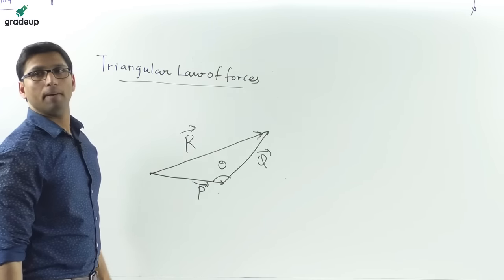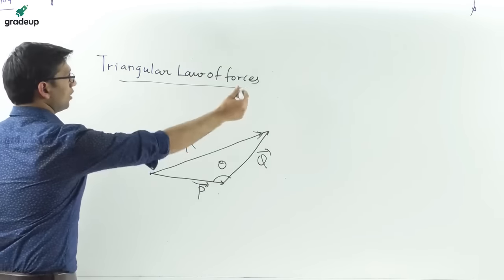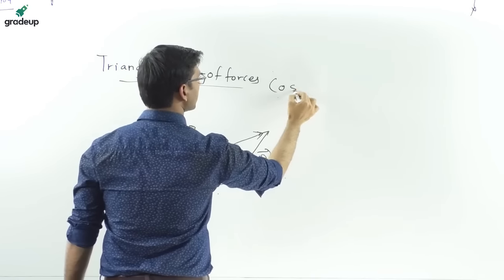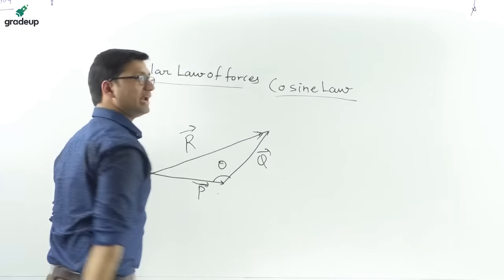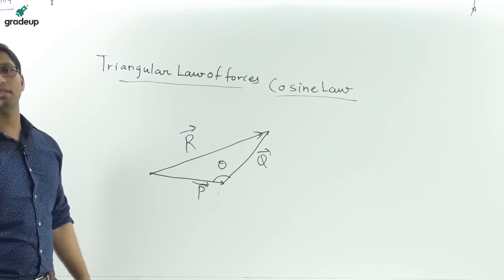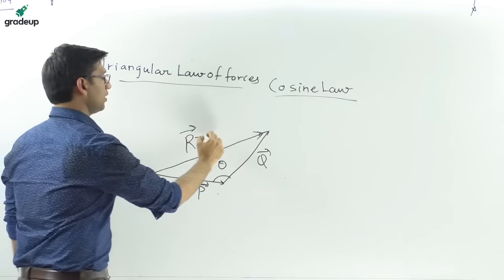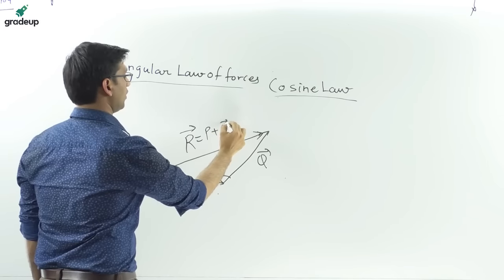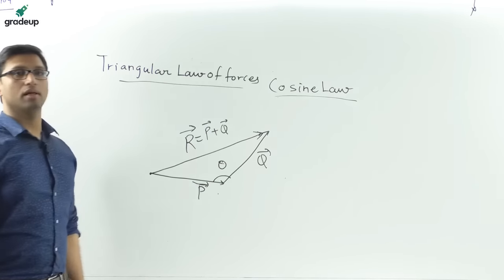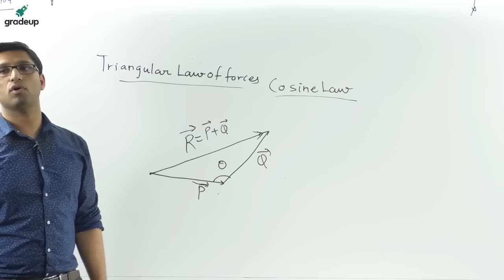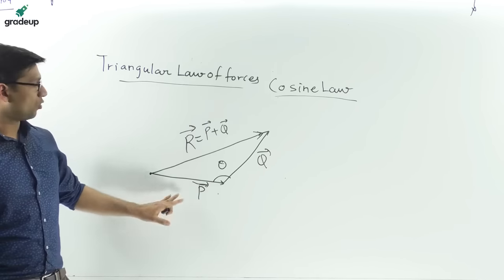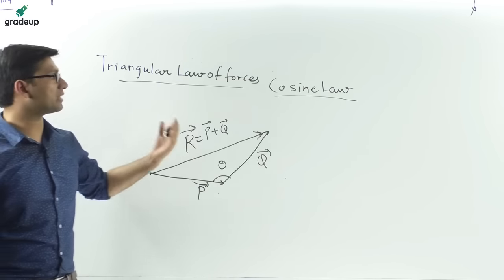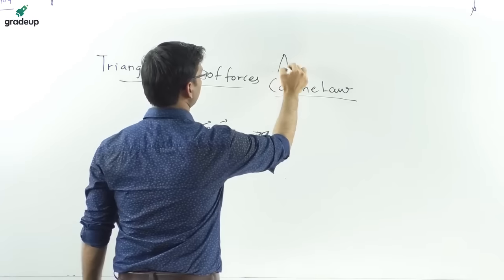By the cosine law, we can find the resultant of these forces by two methods. One method is the graphical method and the other is the analytical method.